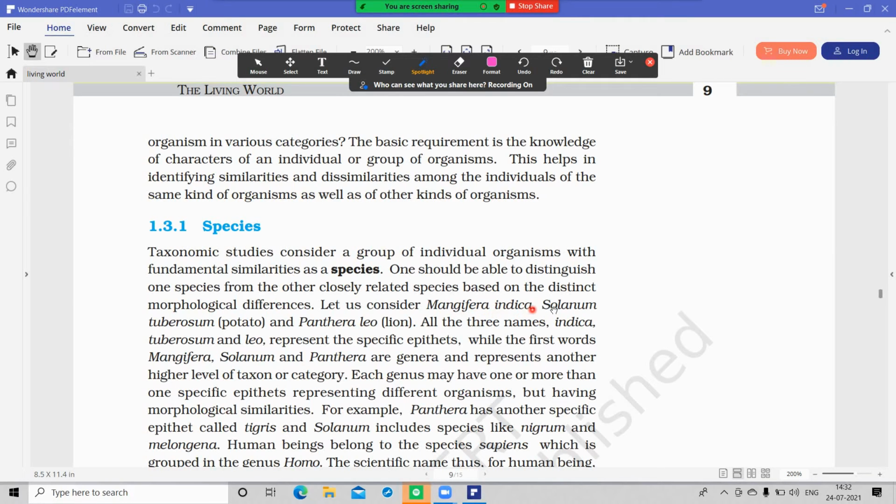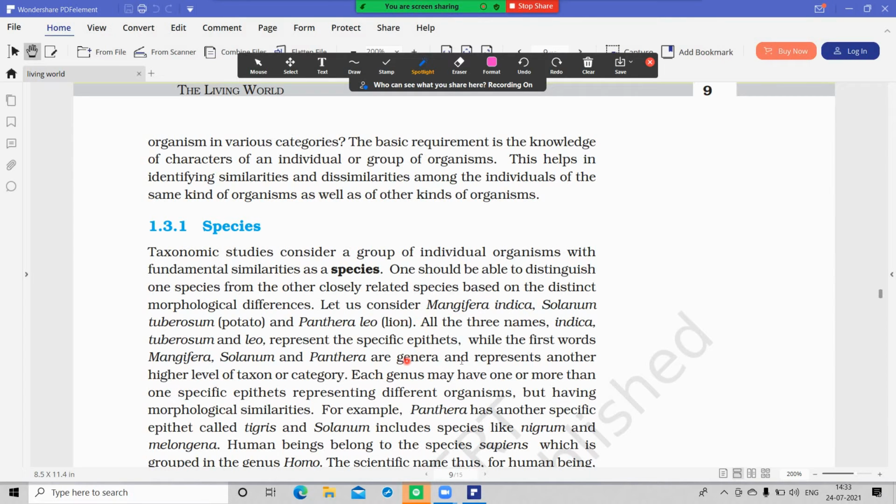For example, Mangifera indica, Solanum tuberosum, which is the biological name of potato, and Panthera leo, which is the scientific name of lion. All three names, indica, tuberosum, leo, represent specific epithets. In a biological name we have two components. The first component is the generic name and the second component is the specific epithet. Here indica is a specific epithet, tuberosum is a specific epithet, and leo is a specific epithet.